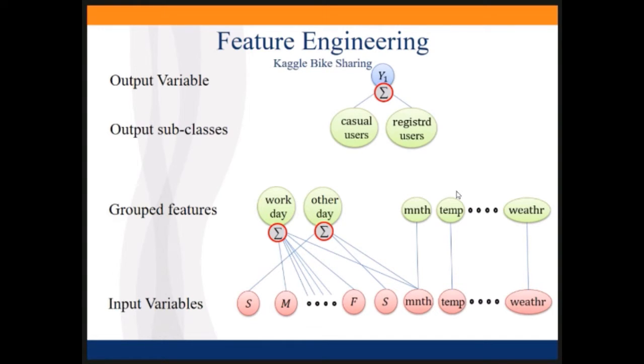And then working from the top down, we notice that there's this end class that we want to predict. That's the number of users each day. But we really thought that there's these two separate classes that feed into the number of users, number of casual users and number of registered users. And we looked at that by looking at that, well, they gave us category data, so we knew that was coming in. We could figure that's useful to look at.